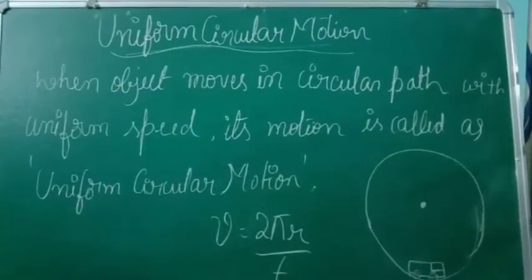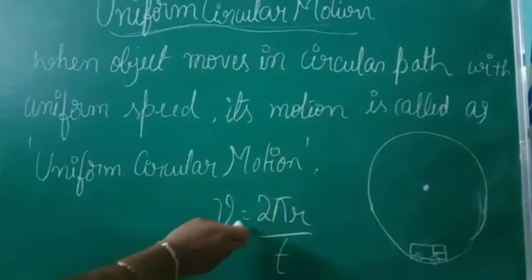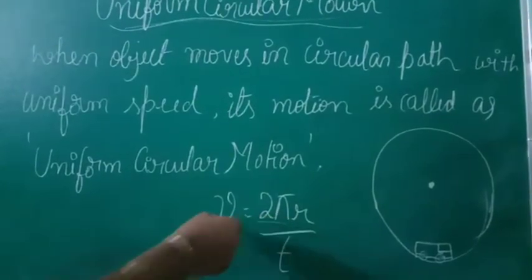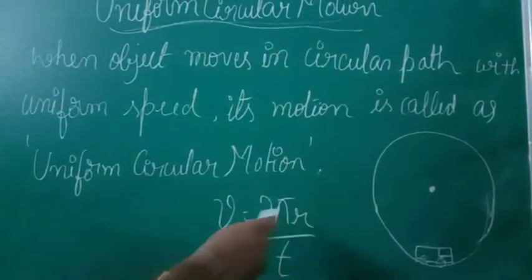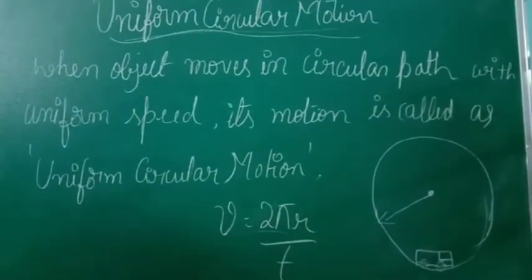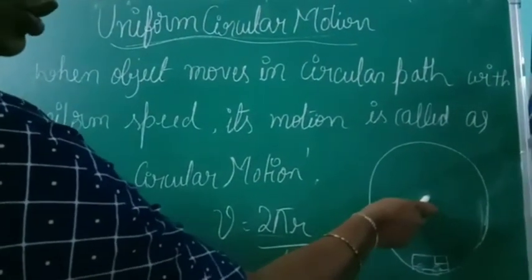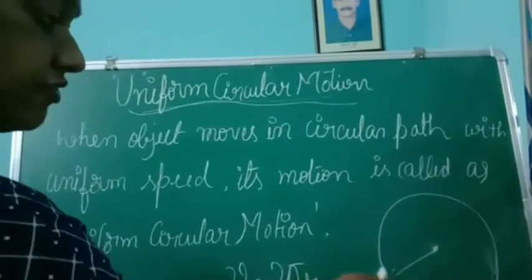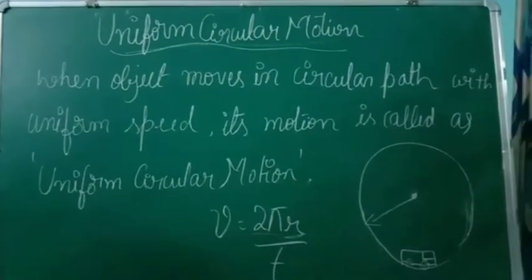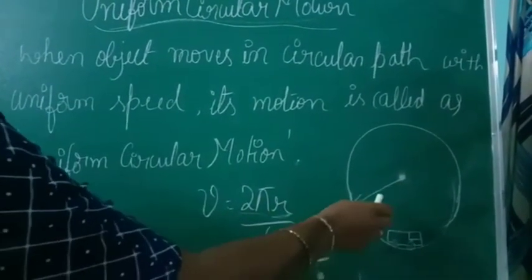uniform circular motion. Now we have a formula for uniform circular motion, that is V is equal to 2 pi r divided by t, where 2 pi is a mathematical constant and r is what? R is the radius of the circle. What is radius? The distance between the center to the outermost boundary of the circle is known as radius. Hope you have studied in mathematics, right? So the distance between the center to the boundary, that is radius.